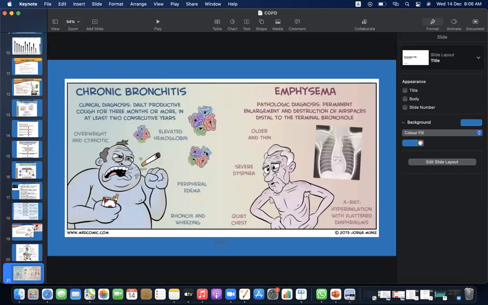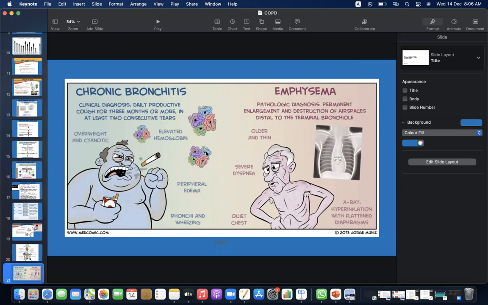Chronic bronchitis, emphysema. Chronic bronchitis is a clinical diagnosis, made by the following features: daily productive cough for 3 months or more in at least 2 consecutive years. The clinical features: the patient would be overweight and cyanotic, with elevated hemoglobin, peripheral edema, and rhonchi and wheezing.